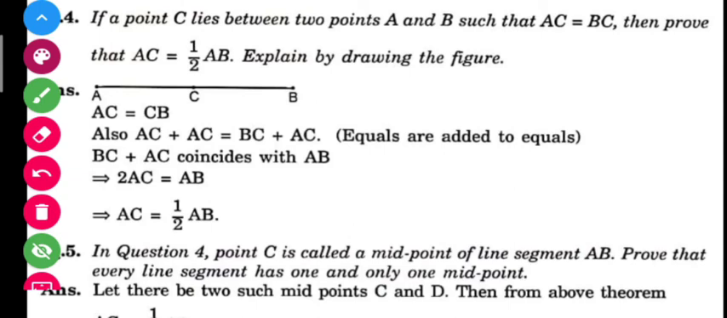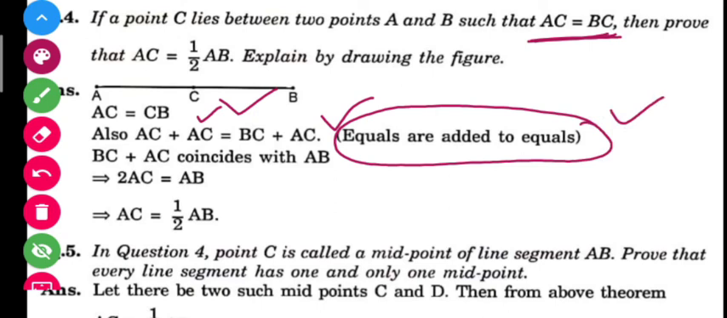Okay, so what I can do here, if AC is equal to BC, is add AC on both sides. Why have I added AC on both sides? Students, you can see that here we have used an axiom which says that equals are added to equals. So I know that AC is equal to BC. So here AC and AC will be twice AC, and BC and AC will be, this is AC and this is BC, and their sum will be AB. So twice AC is equal to AB and AC is equal to 1 by 2 AB.